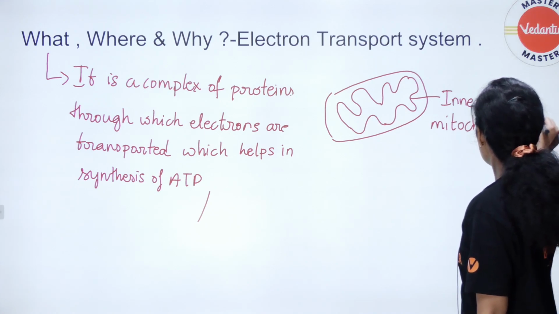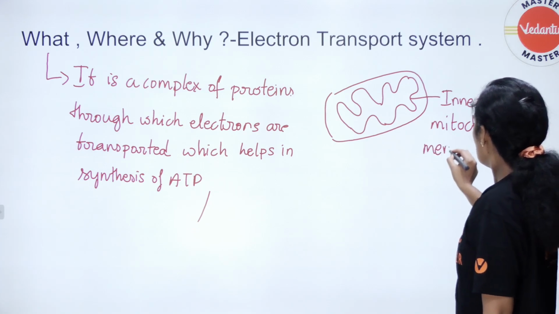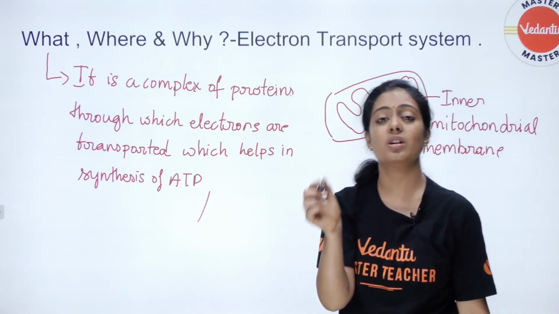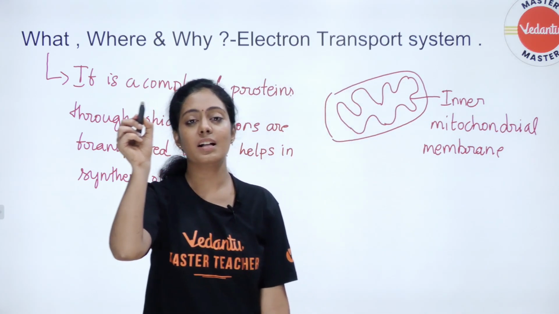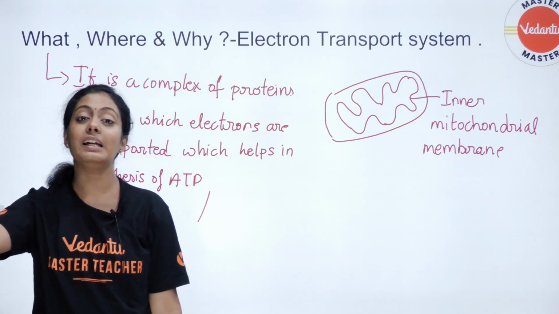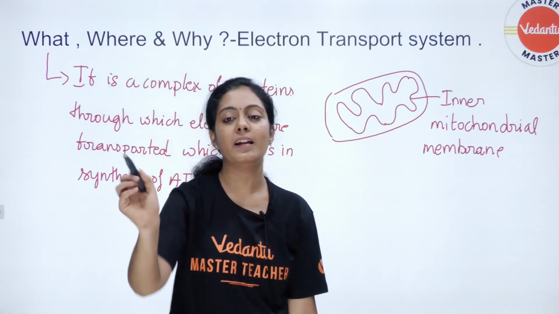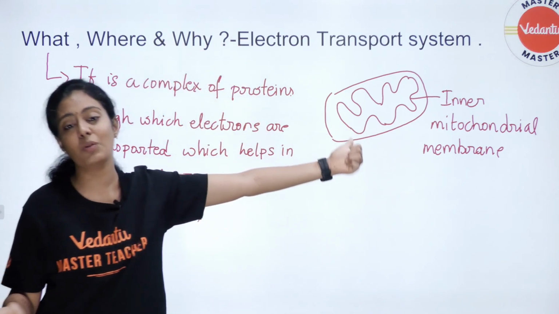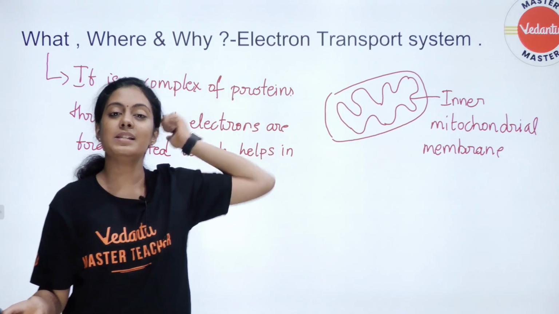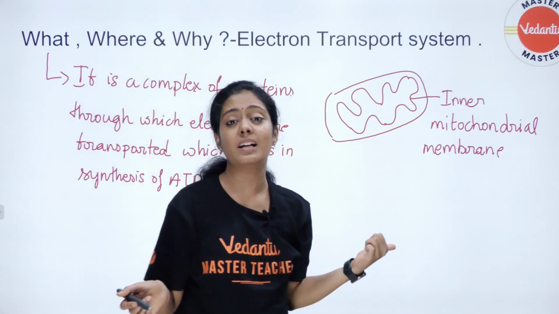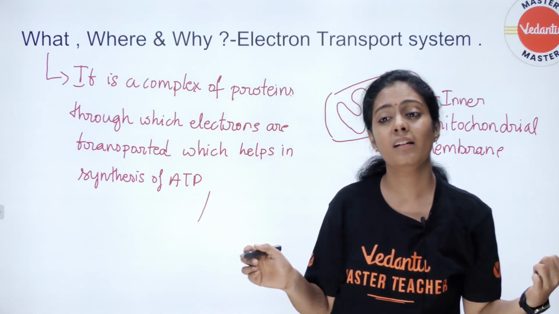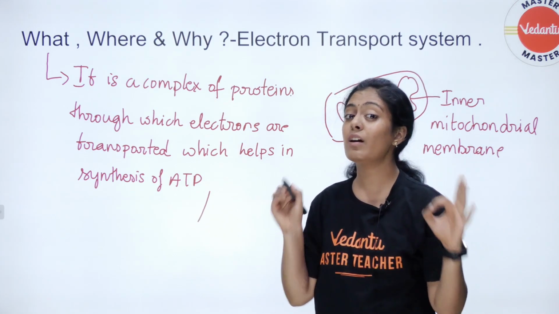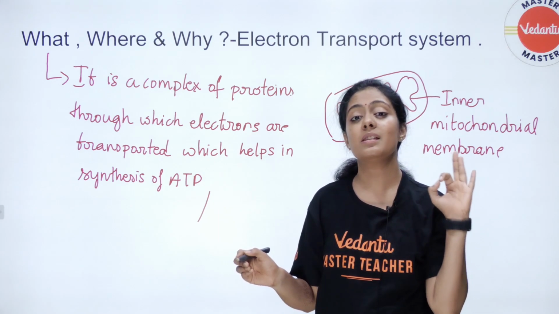Write in the comment section that the electron transport system, ETC or ETS, is present in the inner mitochondrial membrane. You will surely get 4 marks in NEET for this question. Where does the Krebs cycle take place? It happens in the mitochondrial matrix. Where does glycolysis take place? It happens in the cytoplasm.